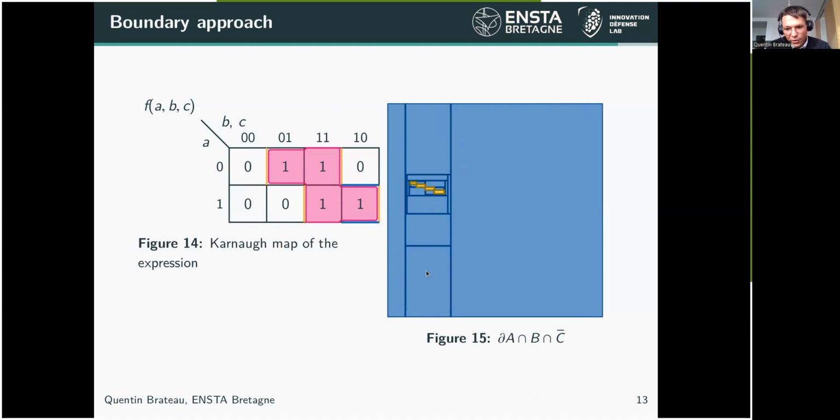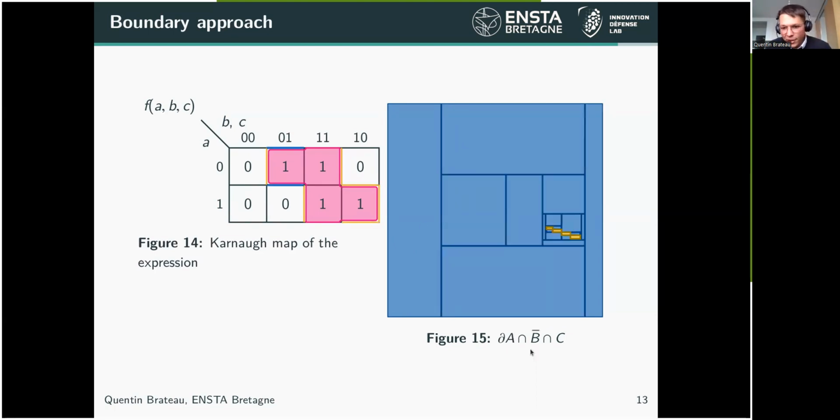We could do the same for the boundary of A intersect B and not C. So the boundary of A is this line and this line. And when we perform the intersection with B and not C, we get only the last column part of this boundary. So that's corresponding to the blue lines inside the Karnaugh map.